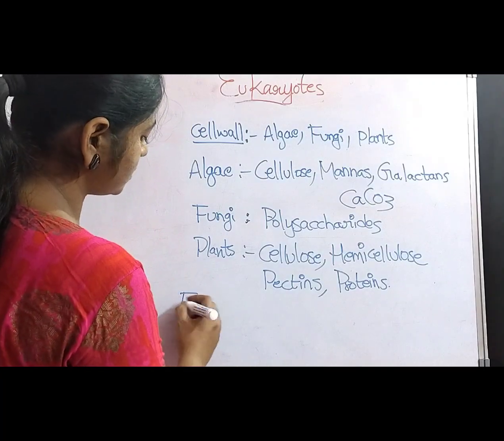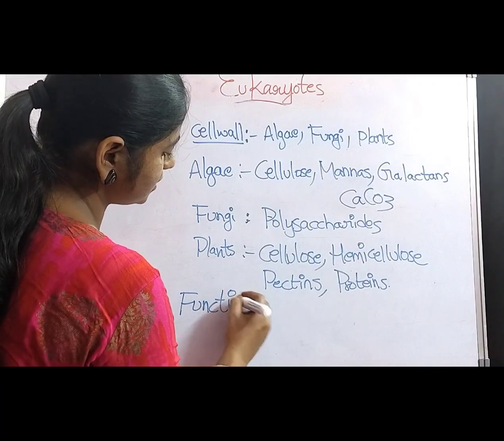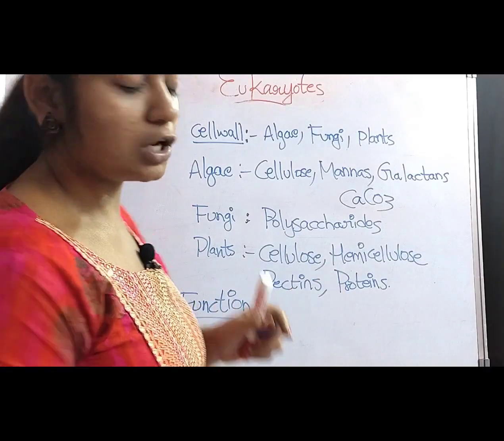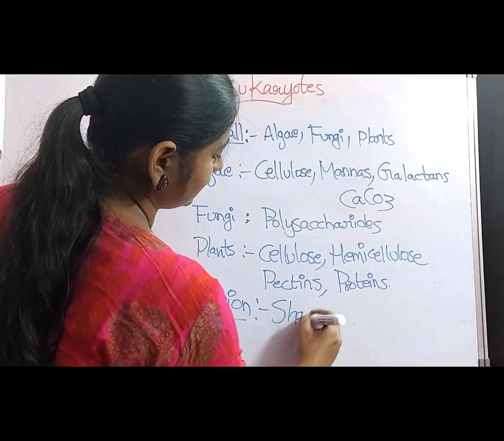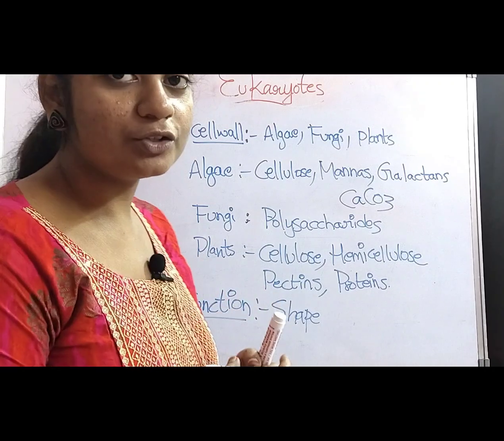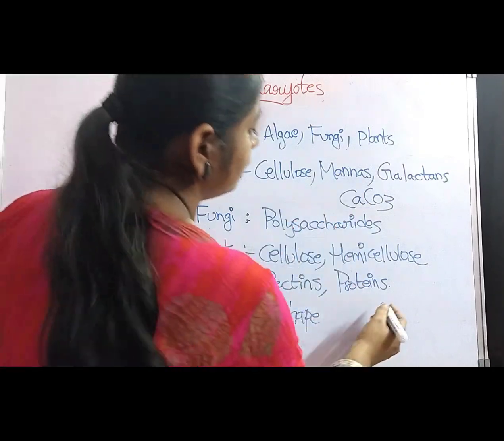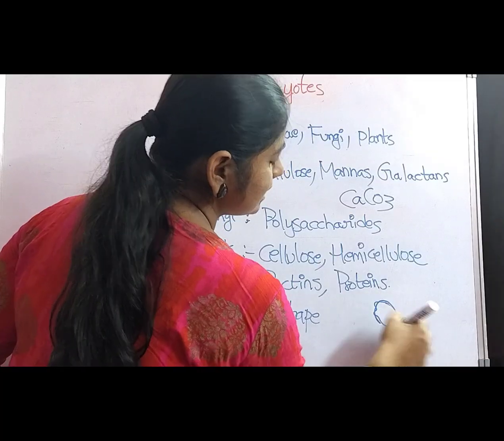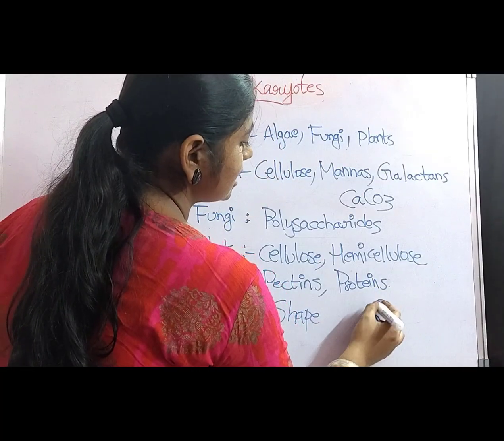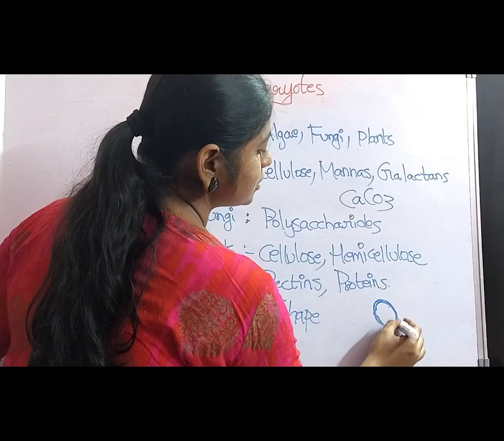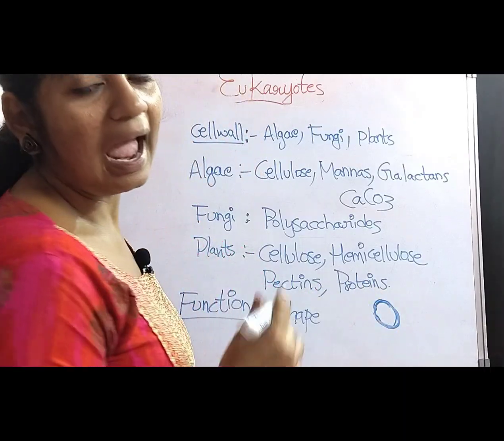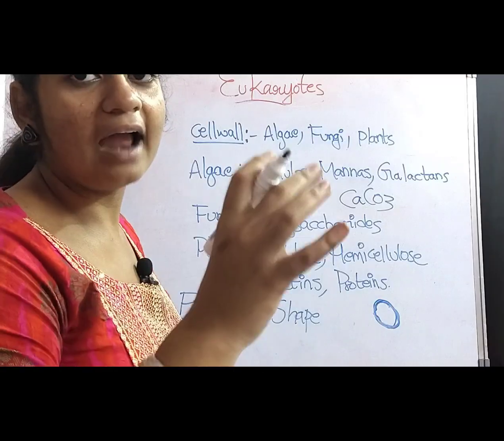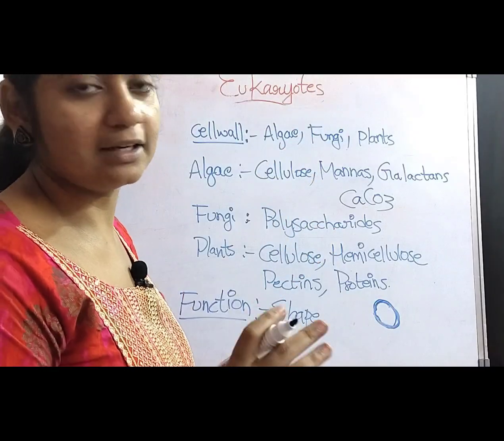Coming to the function of the cell wall. What is the main function of the cell wall? The first most function of the cell wall is shape. The cell wall gives shape to the cell. If the cell is in an irregular shape, then the cell wall promotes shape to the particular cell. And it promotes rigidity to the cell. It gives rigidity to the cell and gives a particular shape to the cell.